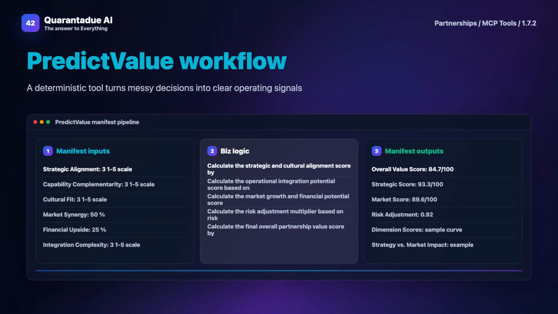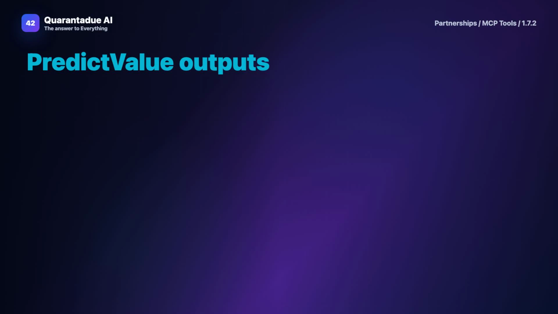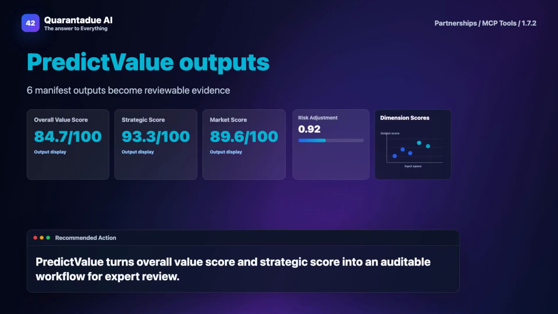Calculate the risk adjustment multiplier based on risk level and integration complexity, where higher risk and complexity reduce the final value score. And calculate the final overall partnership value score by combining the strategic, operational, and market scores with standard weightings, then applying the risk adjustment multiplier. This keeps the process deterministic, reviewable, and aligned with how partnerships teams actually make decisions.